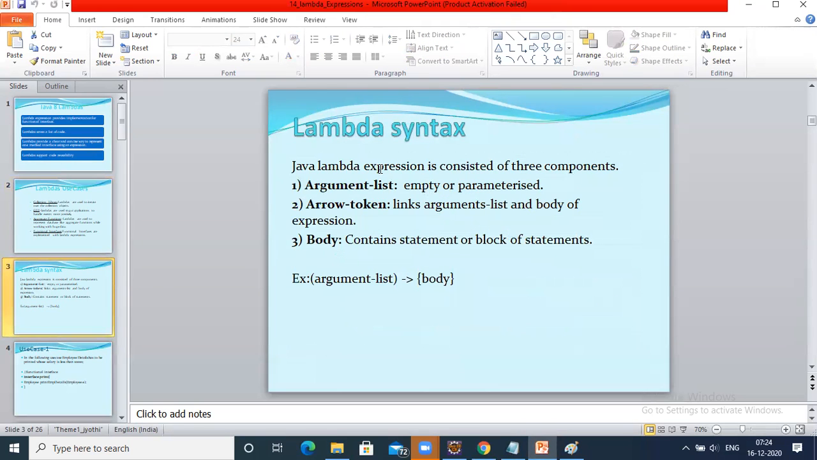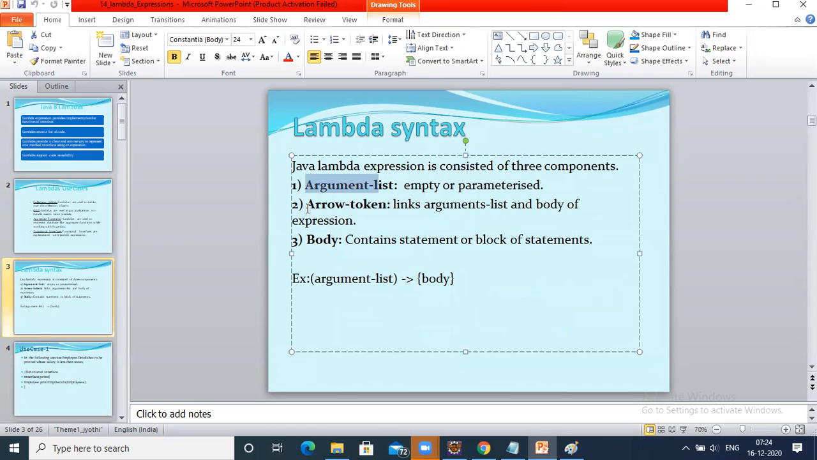Right, now what is a lambda syntax? We have been saying lambda expression. Now what is a lambda syntax? You will have an argument list and a connection token, then the body. Same like a method only, right? This is method parameters and this is method body. It is as simple as that. Just you will have a connection arrow. That's it. A connection token is required, which is an arrow symbol.